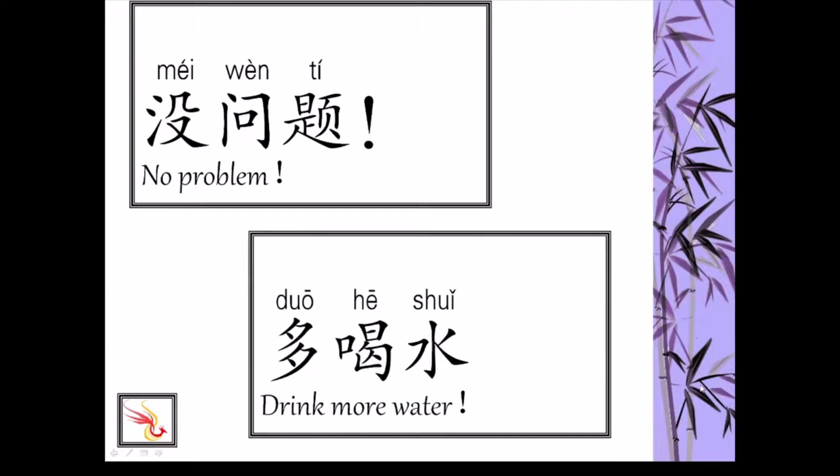多喝水. 多 is more. 喝 is to drink. Again, we've got 口, a mouth. 喝 drink. 水 water. So in Chinese, when you do more, in English you say do more, but Chinese has to say more do. So 多喝水.